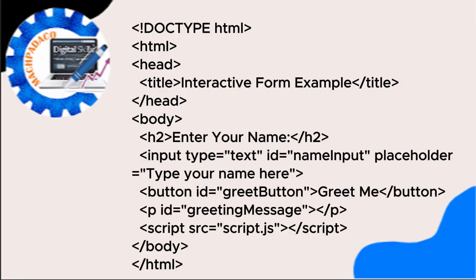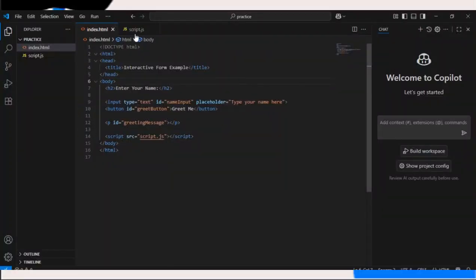Okay, let's move to our coding environment. Then in our .html coding environment, please take note of this code on the screen. We have our H2, enter your name.